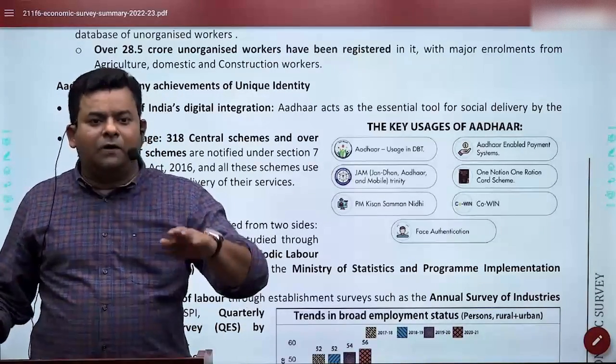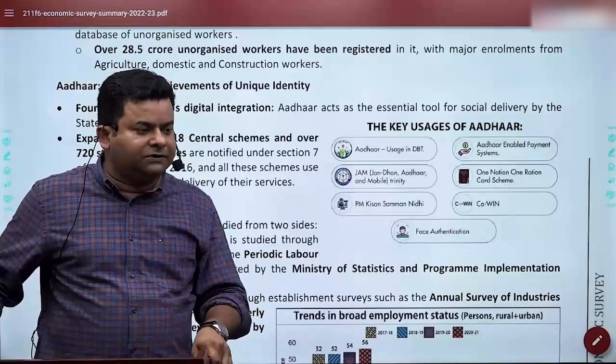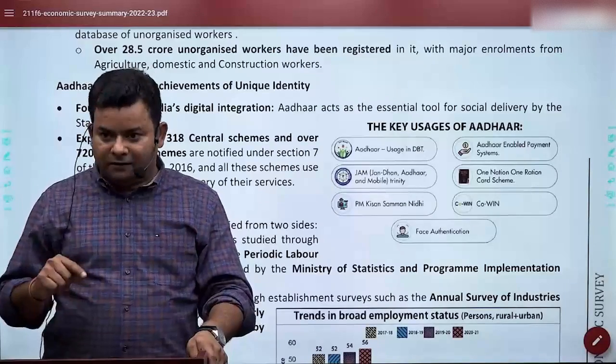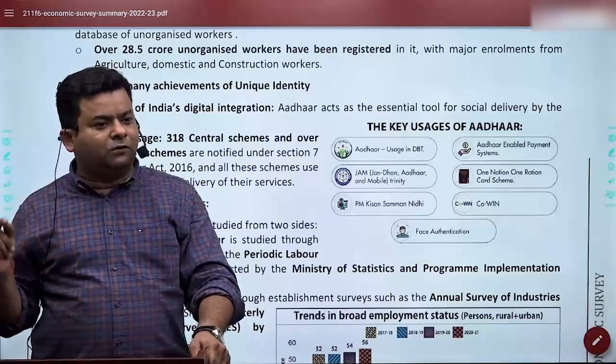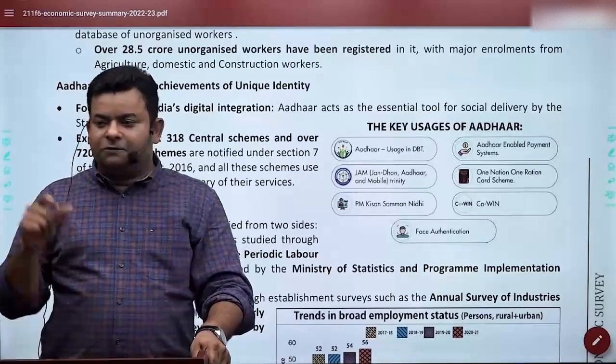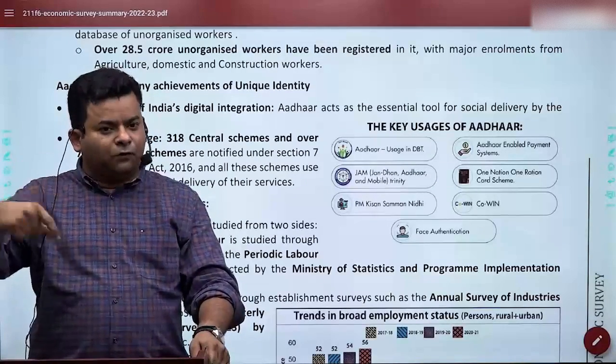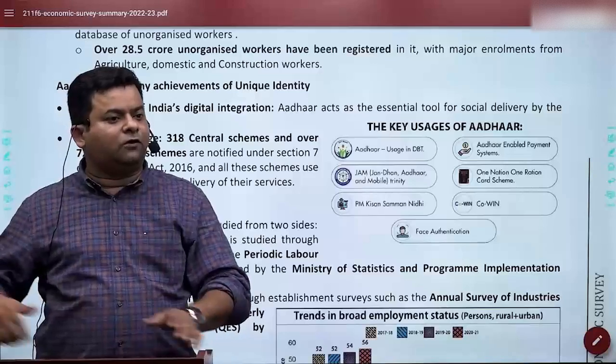Especially for the small and marginal farmers, what we are doing is, when I say marginal farmer, what does it mean? Those who have less than 1 hectare. When I say small farmer, that is less than 2 hectares. Semi-medium farmer means 2 to 4 hectares. Medium farmer means 4 to 10 hectares. And more than 10 hectares are called big farmers.